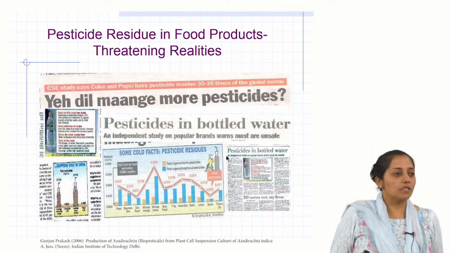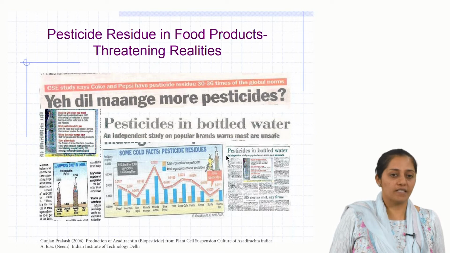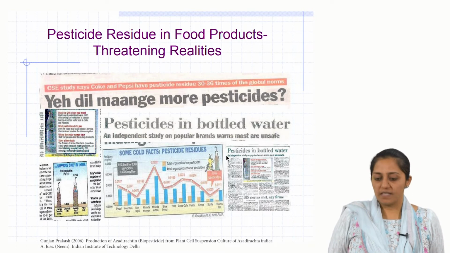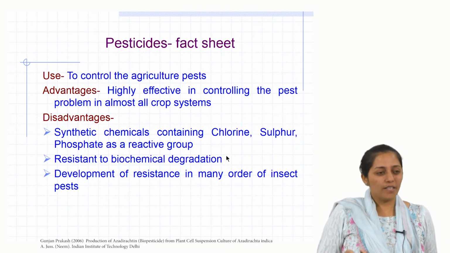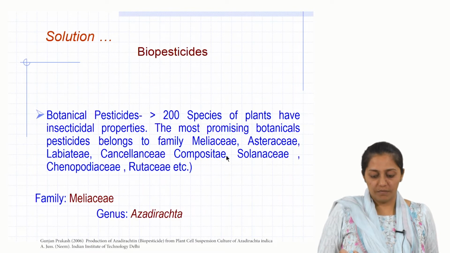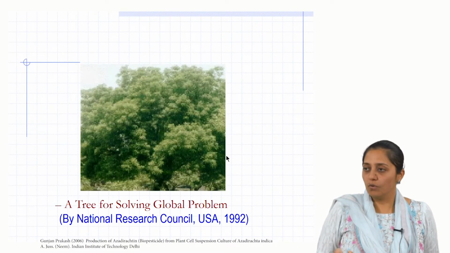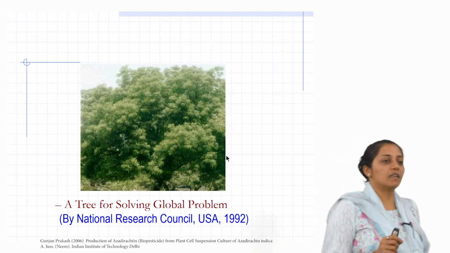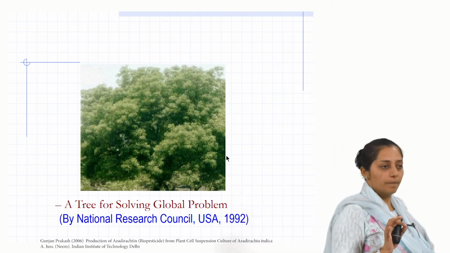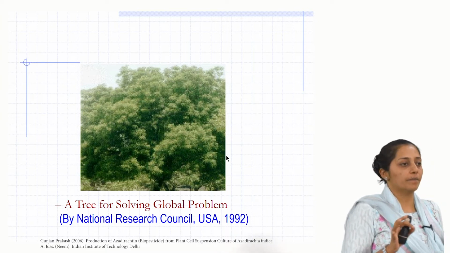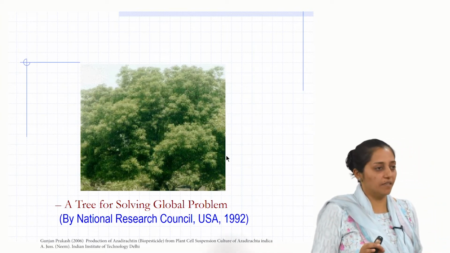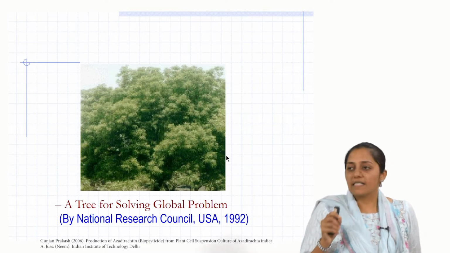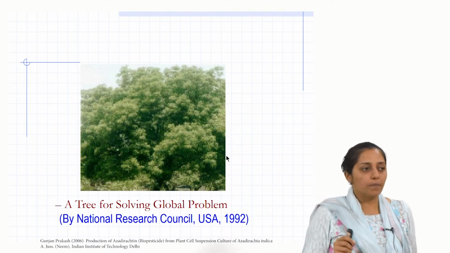So, the study was done for the secondary metabolite azadirachtin, which is a biopesticide. I will not take up the advantages and disadvantages of these. Biopesticide everybody knows. So, basically the biopesticide was azadirachtin. Azadirachtin is present in a ubiquitous plant, which is your neem. It is present everywhere. So, azadirachtin is found on all the parts of the plant.